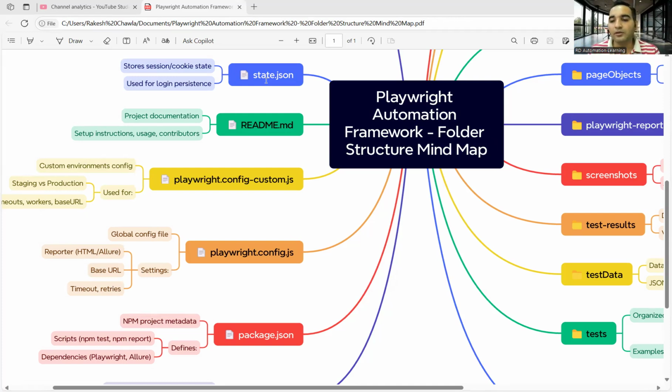And tomorrow, let's say you're looking for an OTP, but the OTP does not come, the entire automation suite would fail, or you would be stuck in those manual things. So that's the beauty of state.json files.